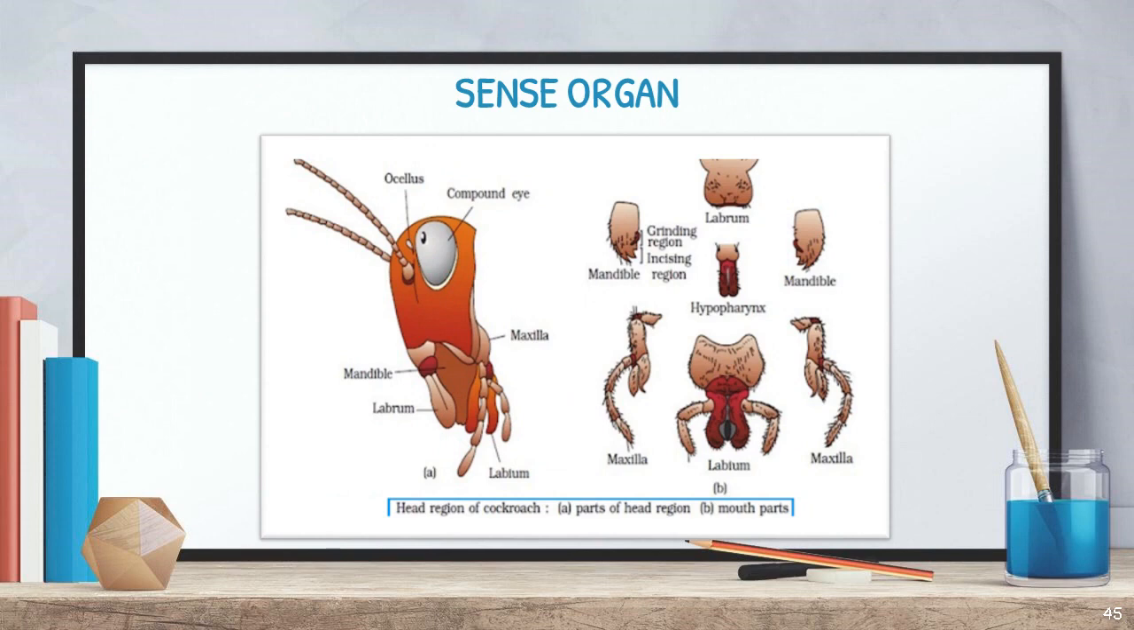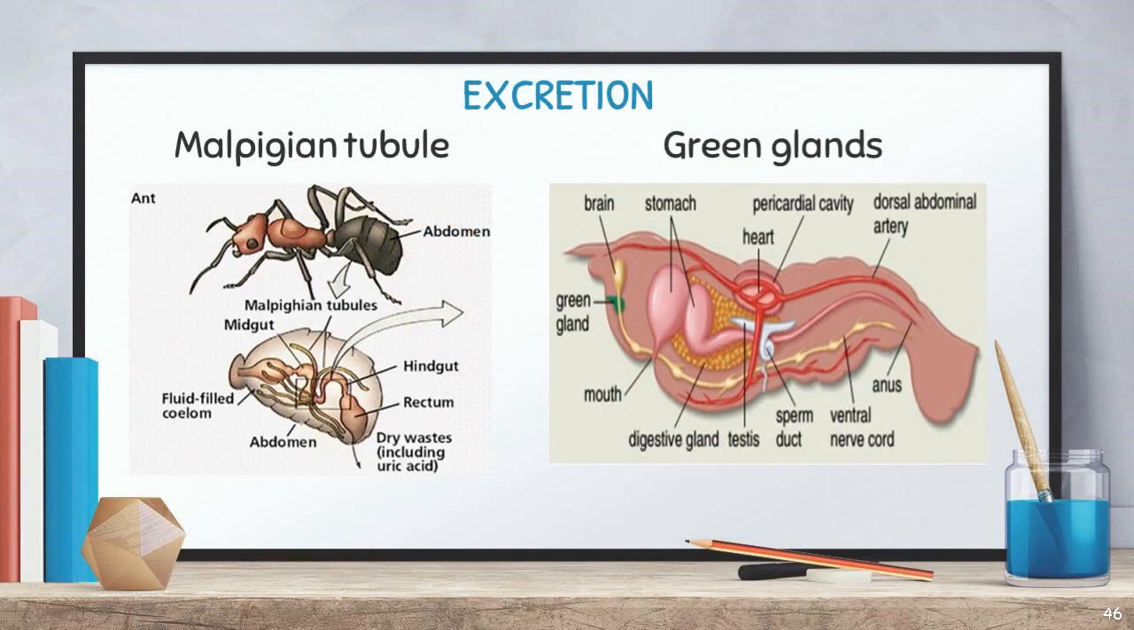And the sense organs. One sense organ is the eye, and another is the antenna. So the antenna and the eye behave as sense organs. And the excretion is carried out by a few structures, especially the Malpighian tubule. The first figure displays a Malpighian tubule, which is useful for excretion. Another one is the green glands, shown here in green. The green gland also helps with excretion.